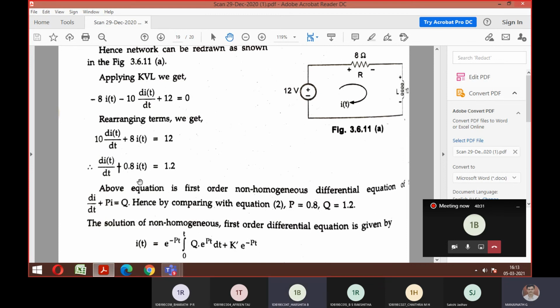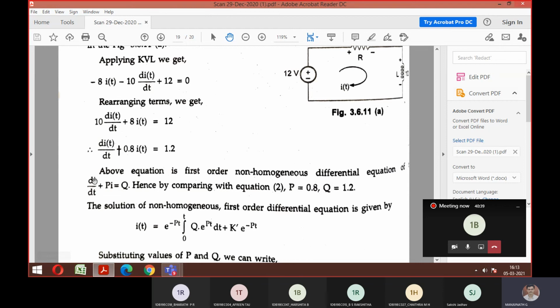Yes, sir. So if you prove that it is a non-homogeneous differential equation, then you can look at the general equation here, di by dt plus Pi equals Q. This is the general equation of non-homogeneous, and below is the corresponding I of t formula you need to use to solve the problem. So I hope now you got the importance of homogeneous and non-homogeneous formula. Everyone, is it fine? Yes, sir.